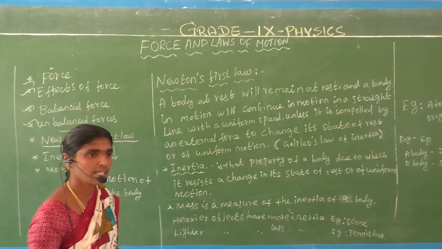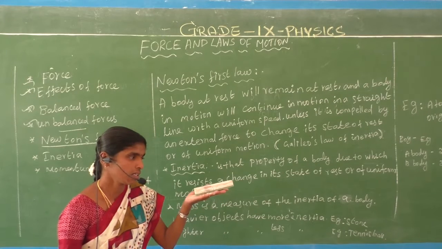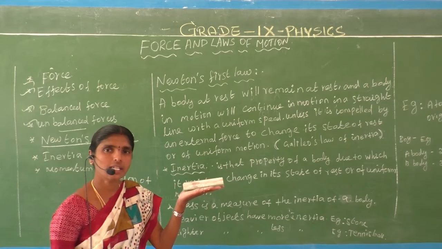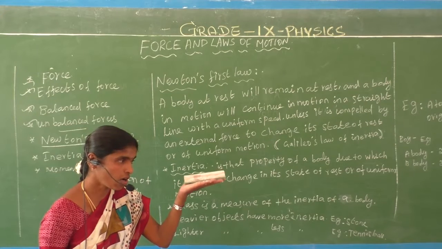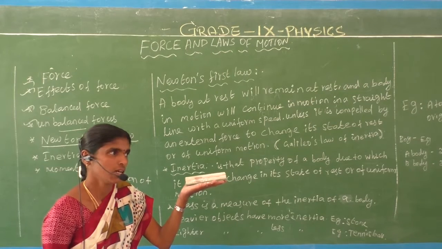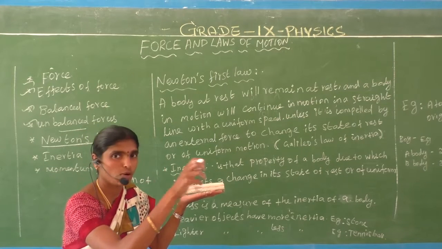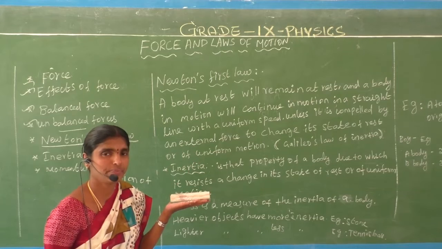Let us consider one object. See here, this is a stationary object, an object at rest. Same like that, a car is moving at 20 km in uniform speed.